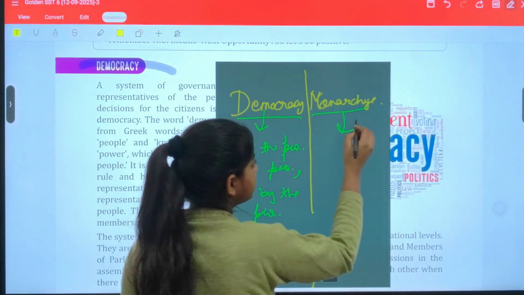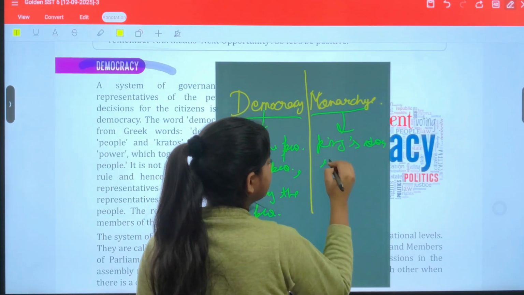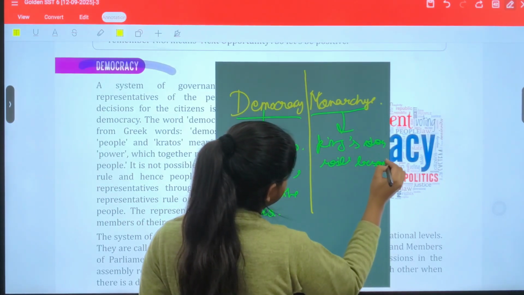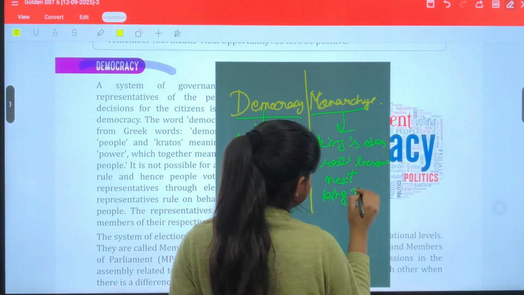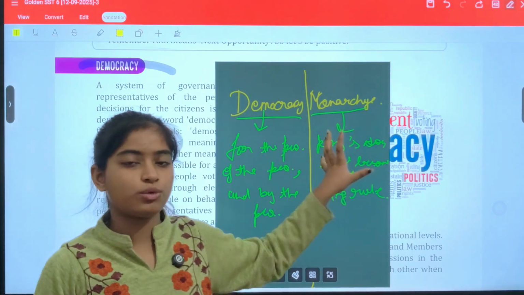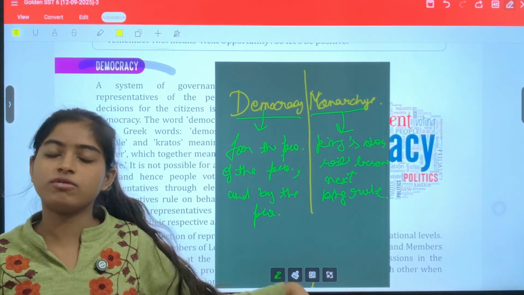But in monarchy, the king's son will become the next king. That means in monarchy no election is conducted and no people's opinions matter. Whoever is the son of the king will become the next king.